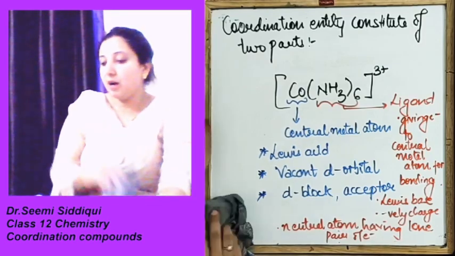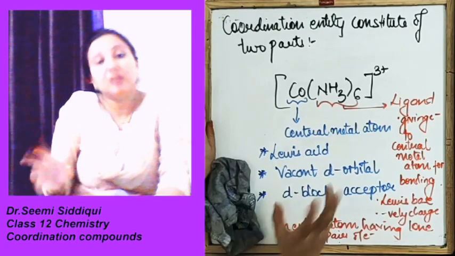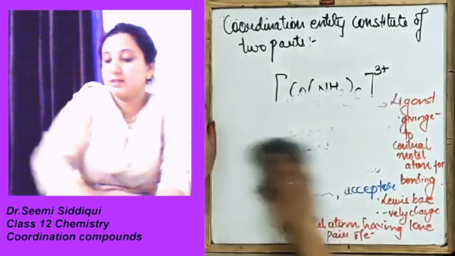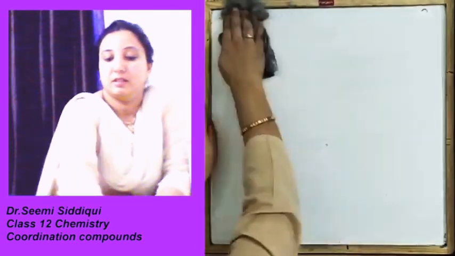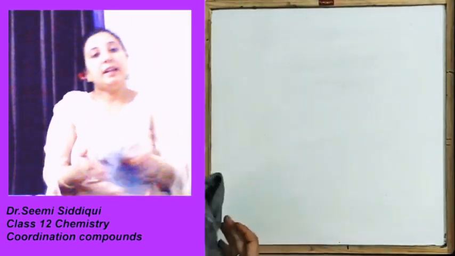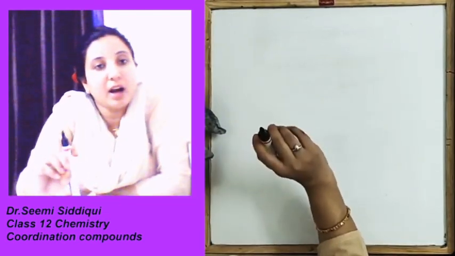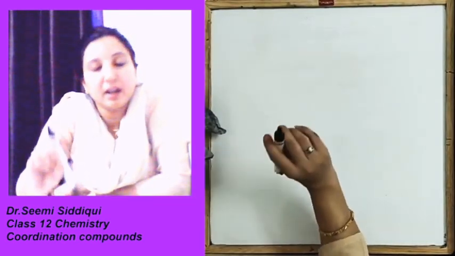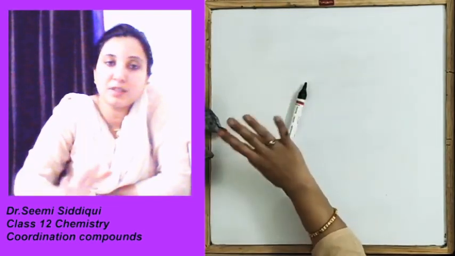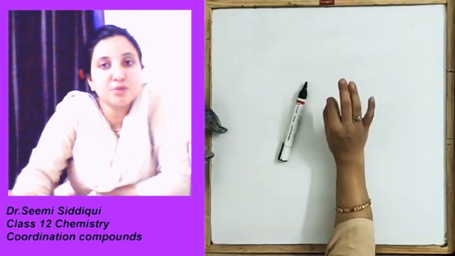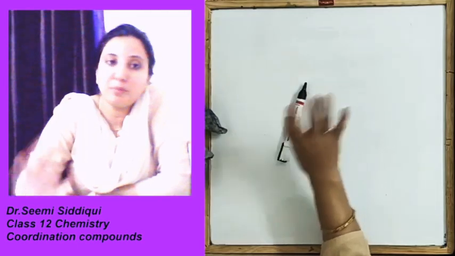Okay. Now we are going to study the ligands. What are these ligands? Ligands are the entities, the ions which are going to donate their electron to the central metal atom, so that they can build a bond, for the bond formation.